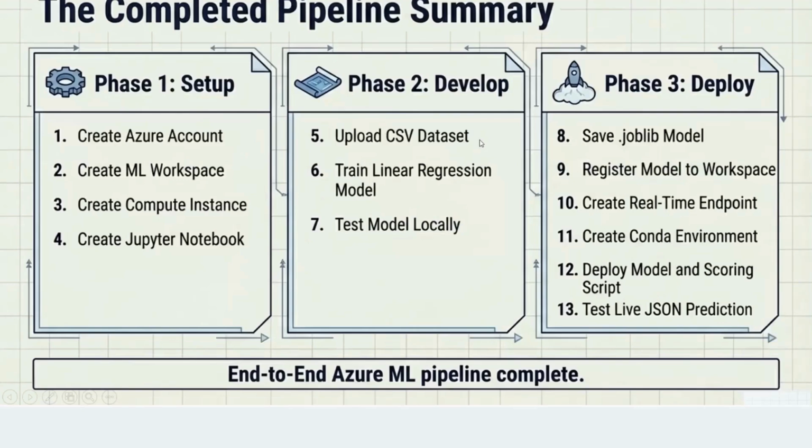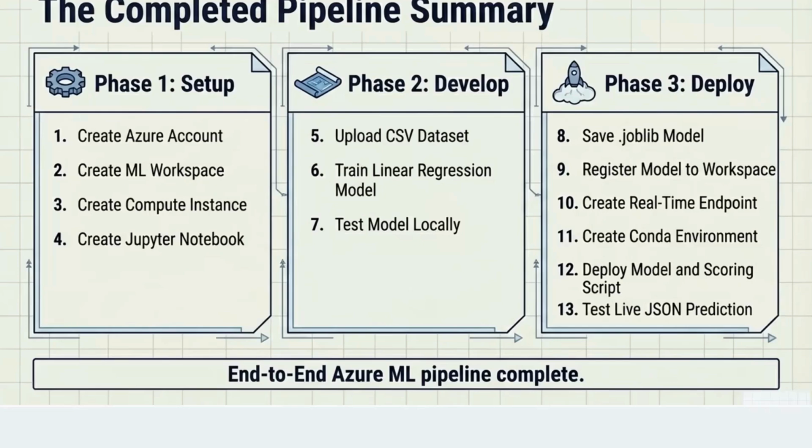Okay, so this is the entire pipeline end to end which we are going to see. First is creating the Azure account, workspace, compute instance, and Jupyter notebook. So this is the setup phase. The Azure account is for doing the coding and everything. The ML workspace, for each project you can create a single workspace. The compute instance is where you will be defining your GPU, CPU, RAM, and all those specifications. And then the Jupyter notebook is where you will be writing the code.